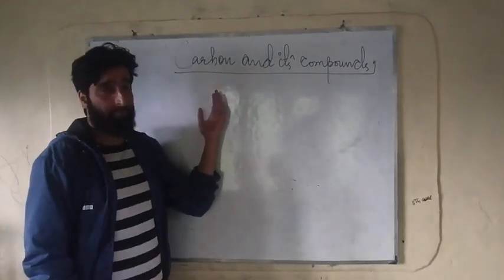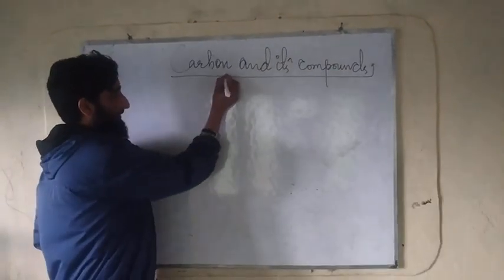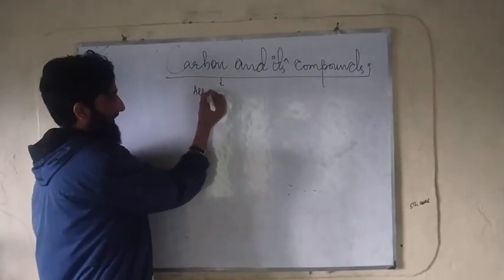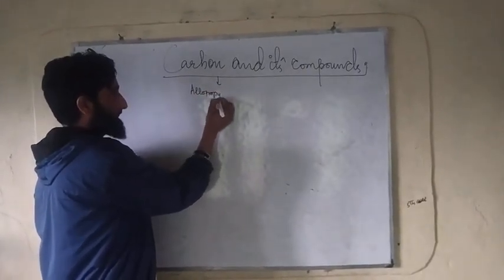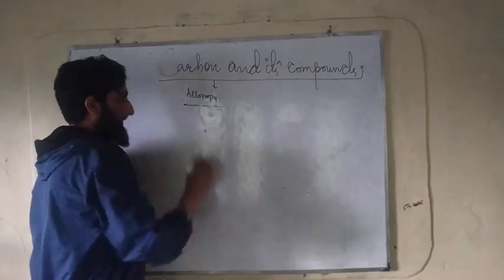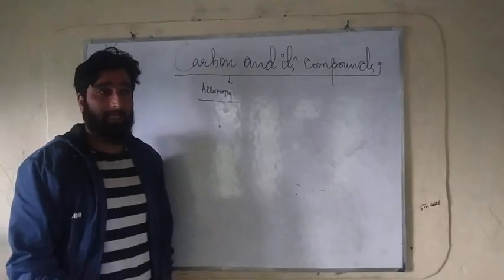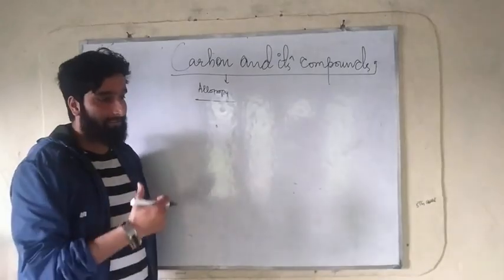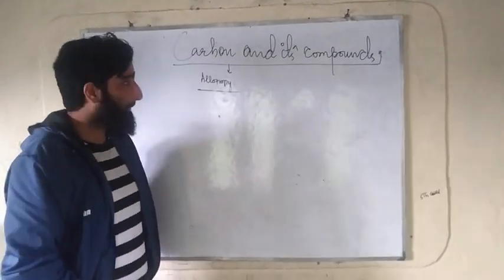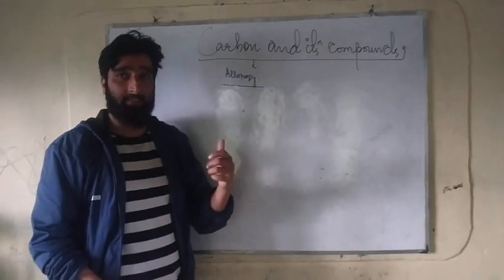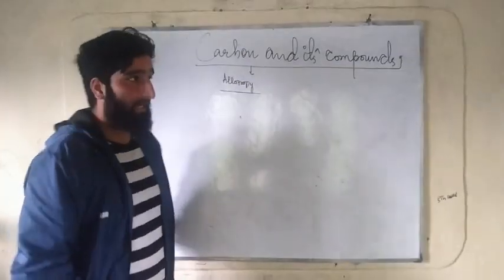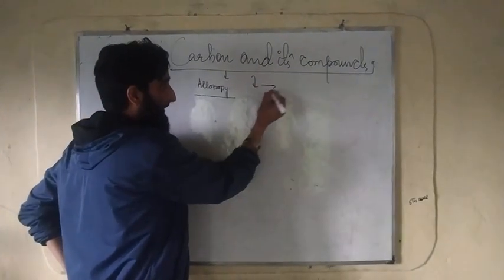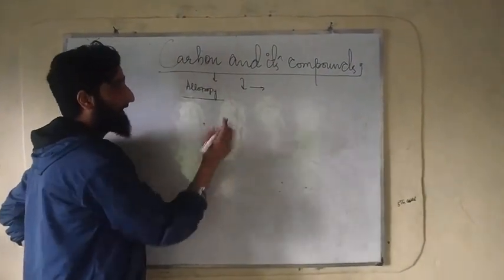Last time we were talking about allotropy. I told you that allotropy is the ability or tendency of a chemical element by which it can exist in more than one physical state. As far as carbon is concerned, carbon shows the property of allotropy, or allotropism.